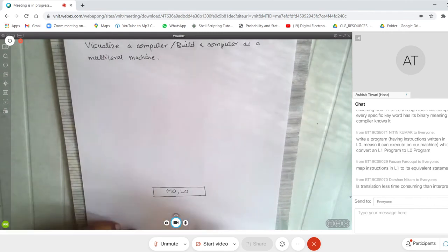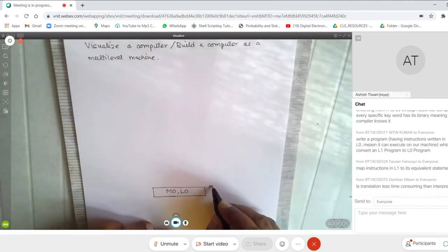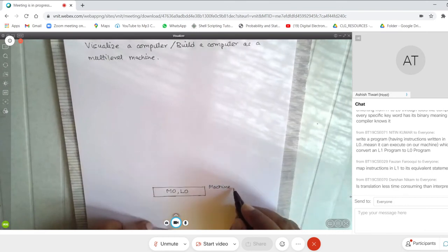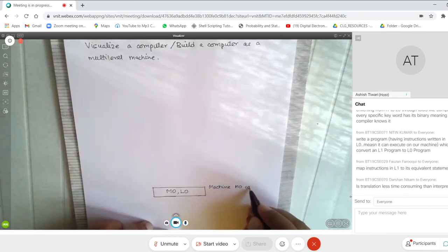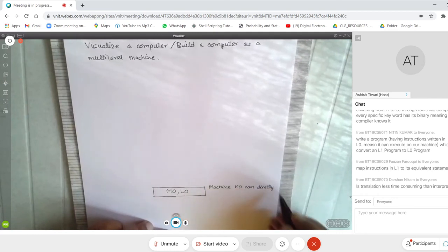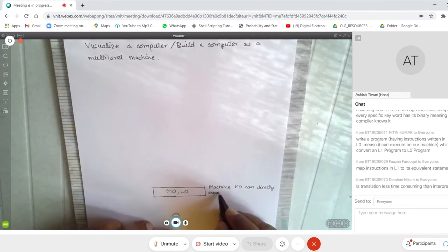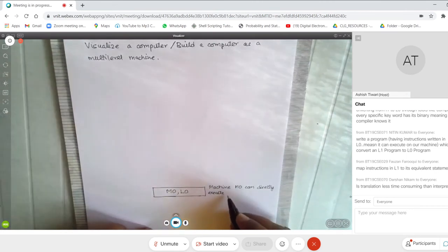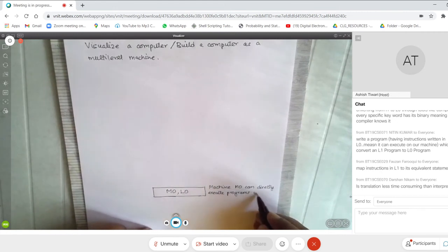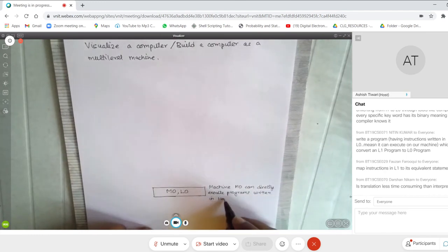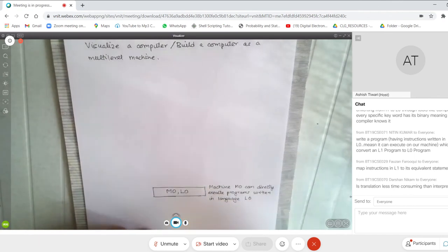What I mean by this is that machine M0 can directly execute programs written in language L0. This is what I mean by it.